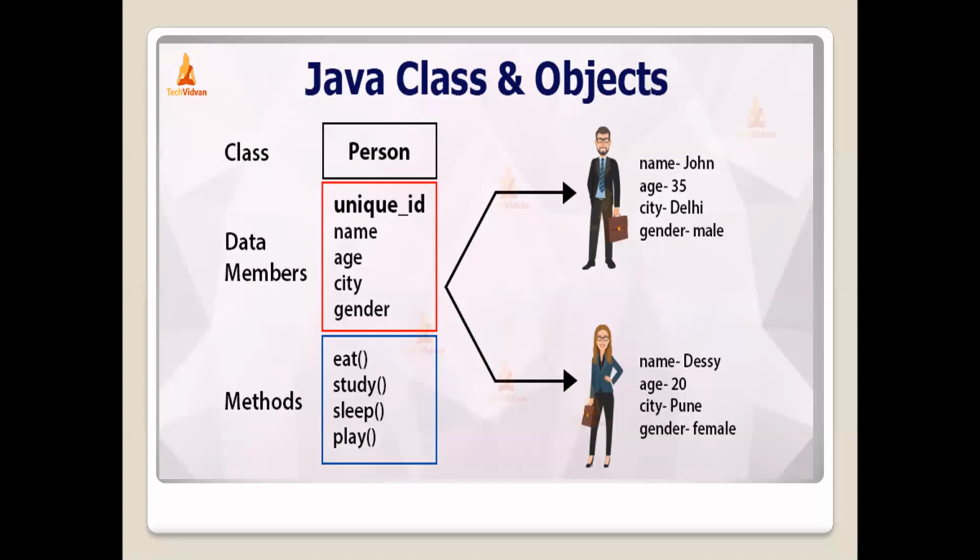Coming to the variables of the class, we will define some variables according to our need. If we want integer variables, we define them. If we want character variables, we define them. And then coming to the third part of the class, the third part is called methods or functions.